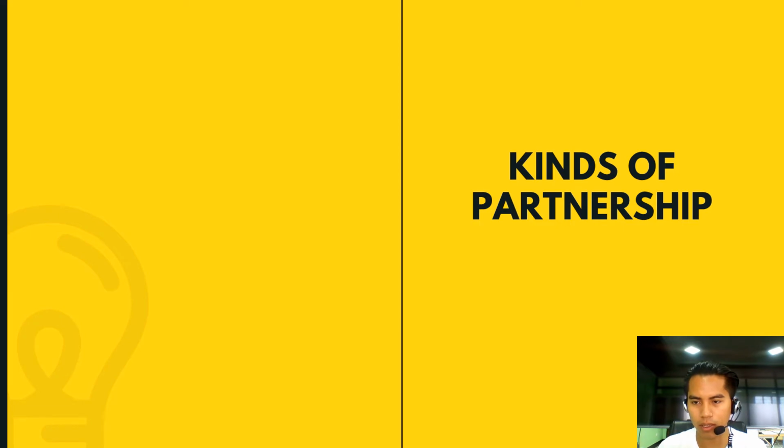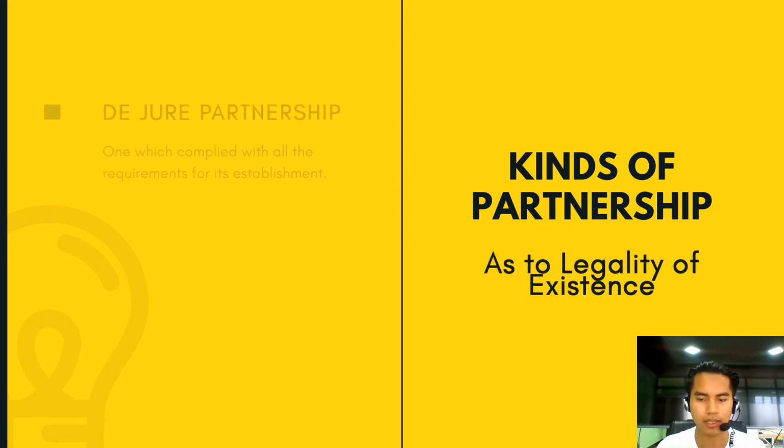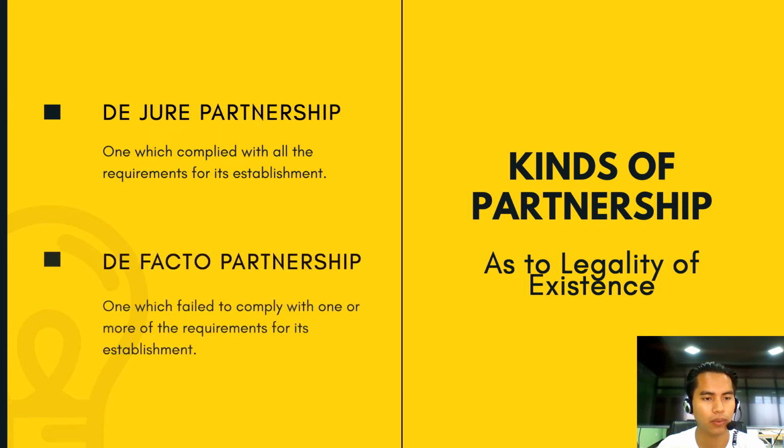So we also have kinds of partnership as to legality of existence. So we have de jure partnership and de facto partnership. So for the de jure partnership, this is the partnership which complied with all the requirements for its establishment, while the de facto partnership has failed to comply with one or more of the requirements for its establishment.